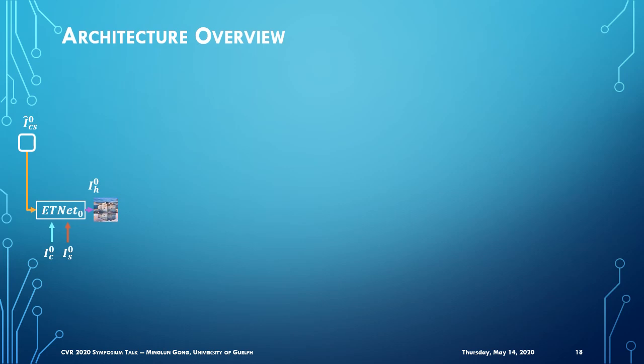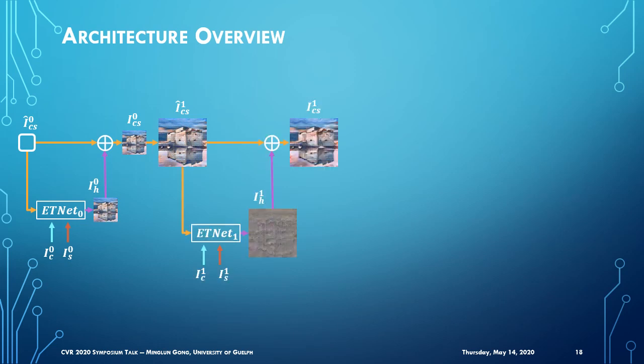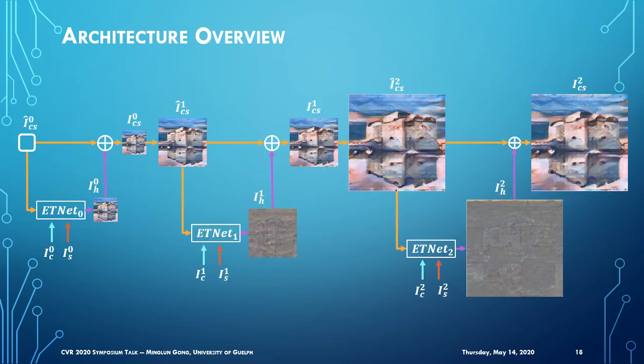The zero vector is fed into ETNET together with the downsampled input content and style image pair to generate a residue image. The sum of the residue image and initial result gives us the updated stylized image. The new result is upsampled to be used as the initial image for the next resolution level, until the full resolution result is obtained.